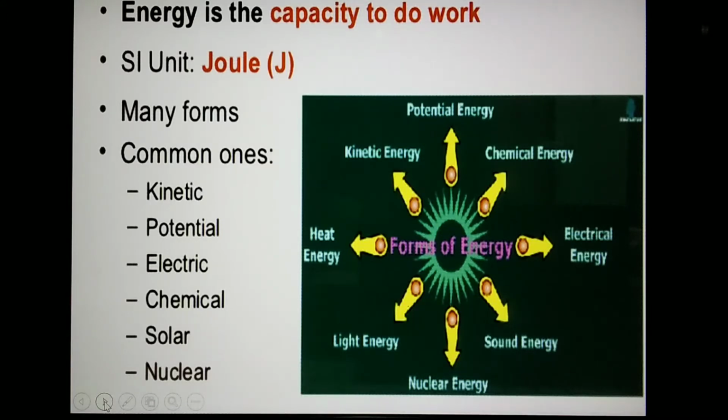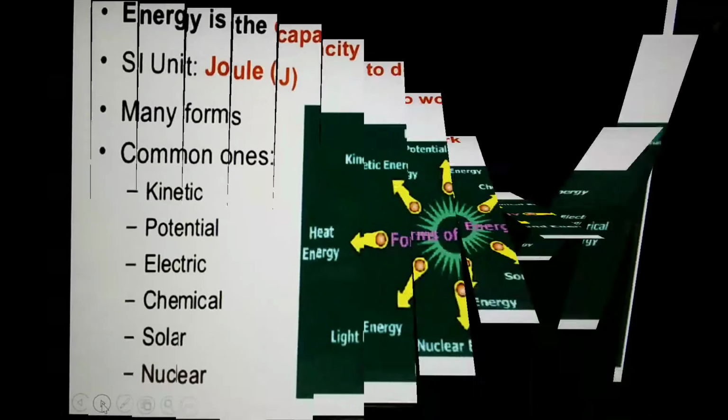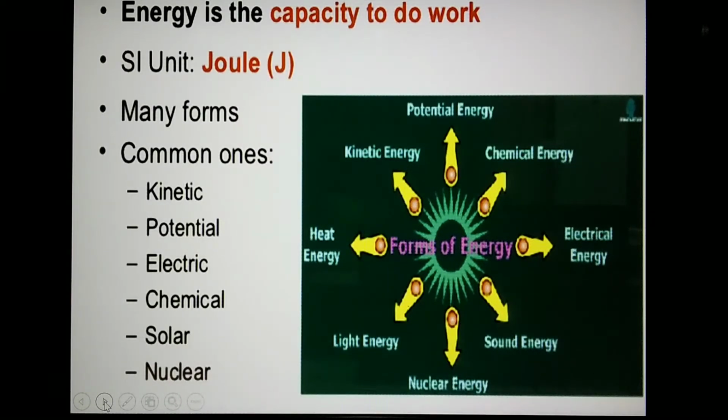So human beings and animals get energy by eating food. We can say that anything which is capable of doing work has energy. For example, the steam pushes up the lid placed on the boiling water container. That means the steam has the ability or capacity to do work. The work done by the steam on the lid is equal to the energy of the steam.